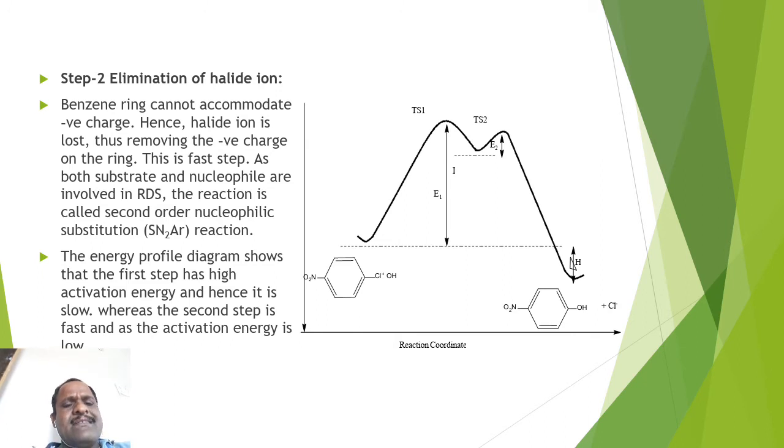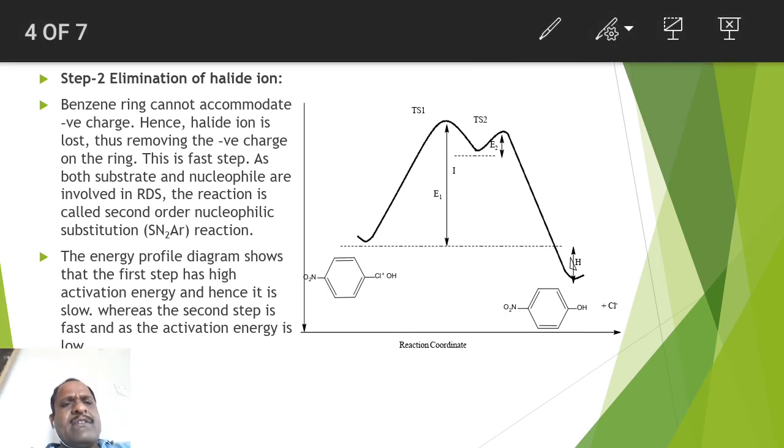So when this Cl which is attached to carbon is eliminated, that happens very fast. Once this step is very fast, as a result it is not a rate determining step. So you require less energy to activate that state and you will get the final product.